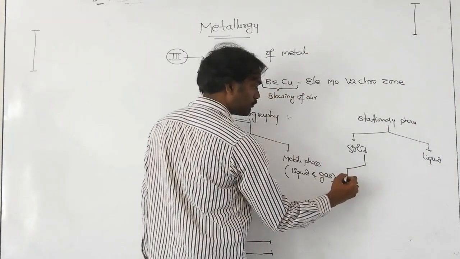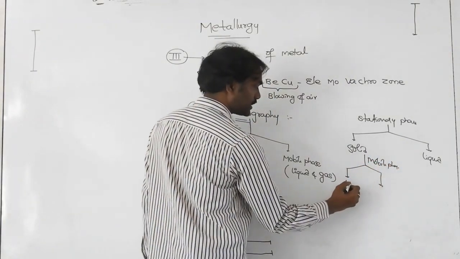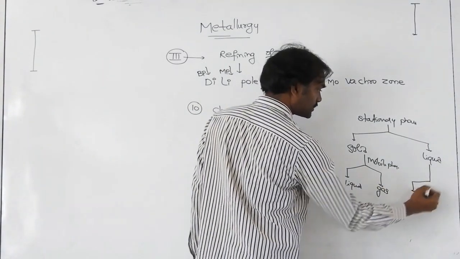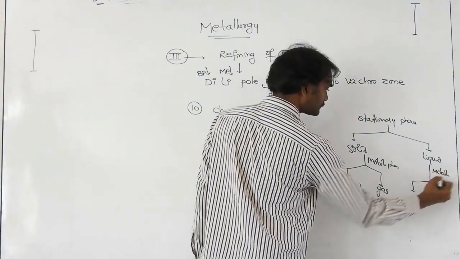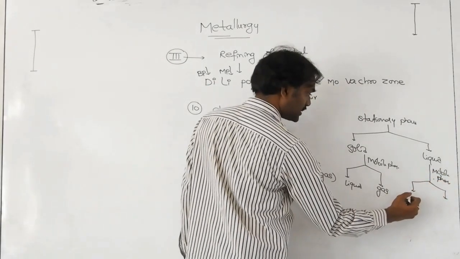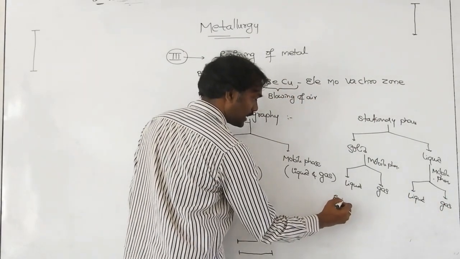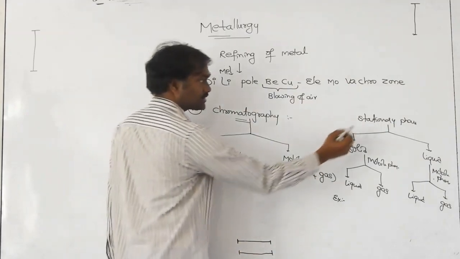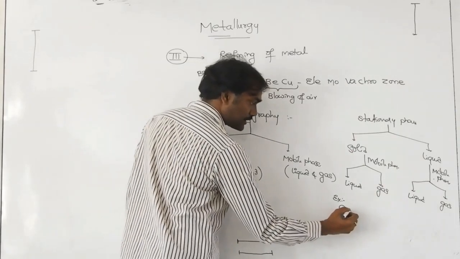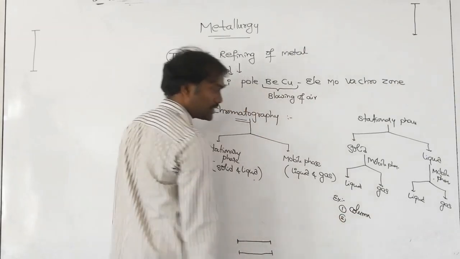Next, on this solid, the mobile phase is running. Mobile phase, so here liquid and gas. Next, on the liquid surface also, the mobile phase is running. So here also, the mobile phase is observed as liquid and gas. So here, the examples are important. In what way? Stationary phase is a solid, mobile phase is a liquid. The best example is column chromatography. So column chromatography we are using.